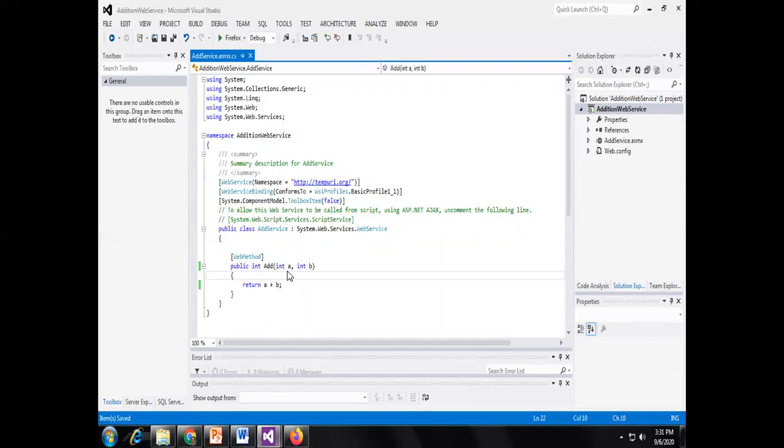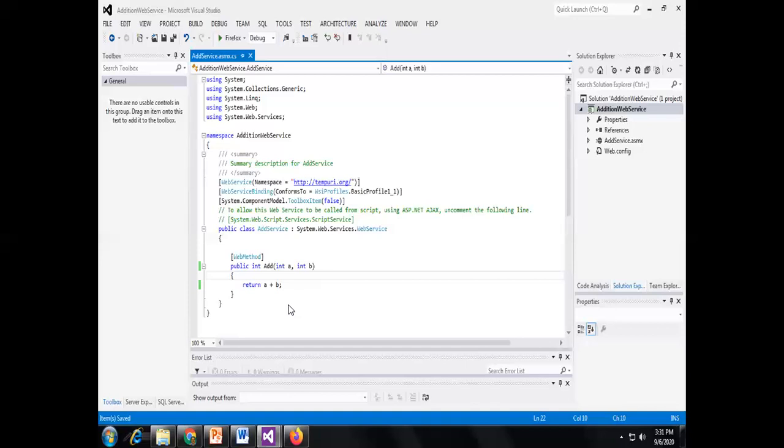The client sends the a and b values 10 and 20, and when those values are received with the help of the WSDL document, the service provider calculates the addition result and returns it in an XML document. That XML response is accepted by the client application and shown properly.